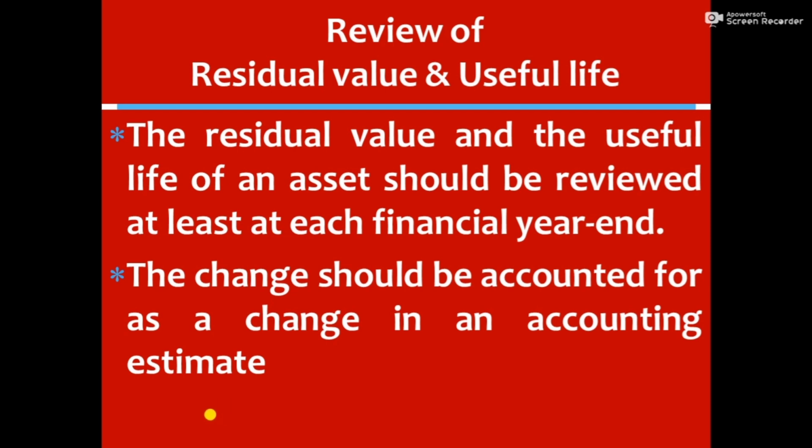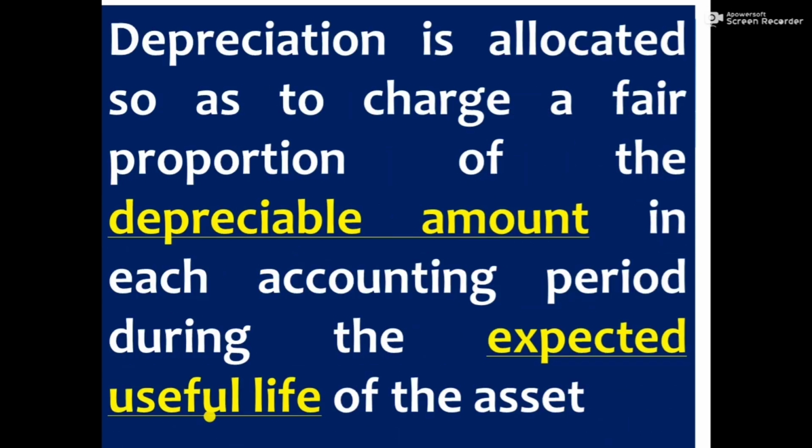The depreciable amount of a depreciable asset should be allocated on a systematic basis in each accounting period, that is, during the useful life of the asset. We should find out the depreciable amount. How we find out the depreciable amount, that we'll discuss later. That depreciable amount should be allocated during the expected useful life of the asset as depreciation. Friends, how will we find out the depreciable amount? The depreciable amount is calculated as below.